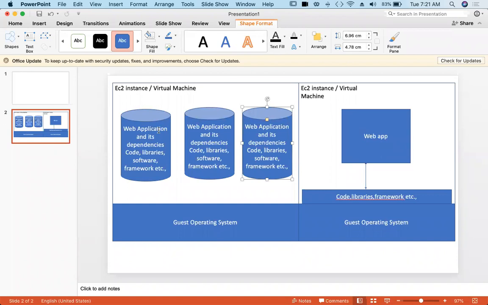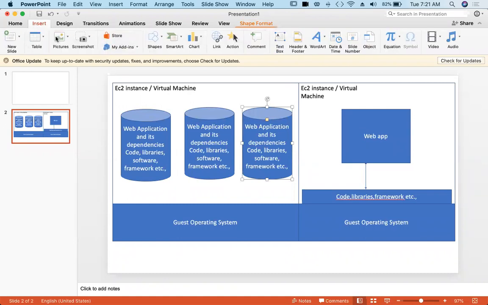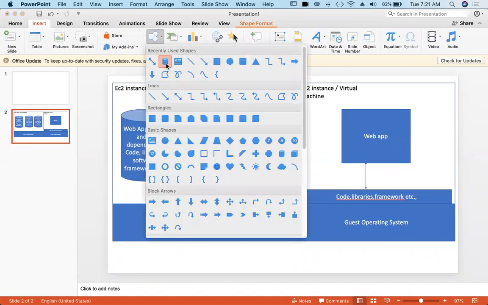So we know what ENI is, Elastic Network Interface. Using Elastic Network Interface, we can connect to the network. And I am saying that with ECS, these containers are going to reside in an EC2 instance.